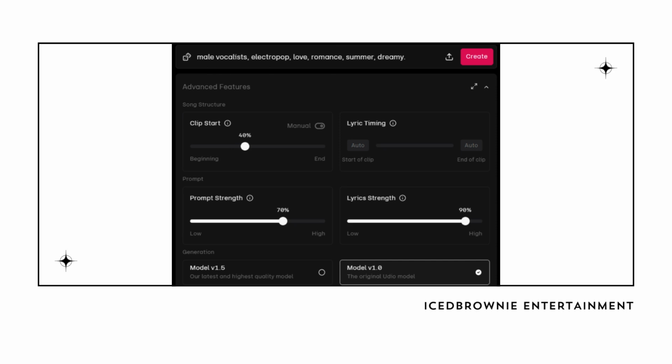Leave the clip start on default, but tweak the prompt strength and lyric strength sliders to around 70% to 90% to get better control over the output. I also switched the model to V1.0 for a more polished sound. You can scroll down and either leave the generation setting on default or crank it up to ultra for a higher quality result. Once everything looks good, hit create and listen to your first snippet.